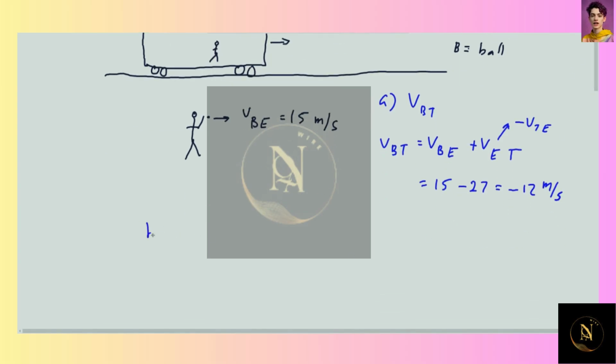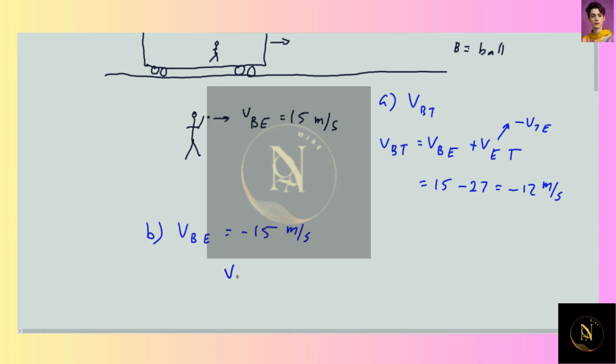And in part B, the difference is that the velocity of the ball with respect to the Earth now is going to be minus 15 because we're going to make it go to the left relative to the person on the ground.